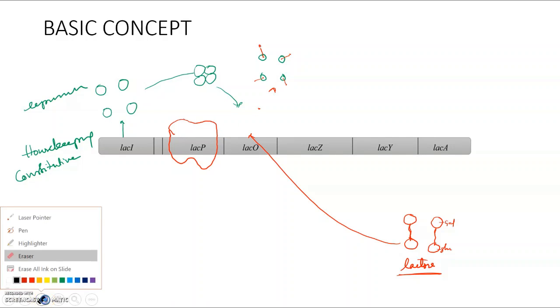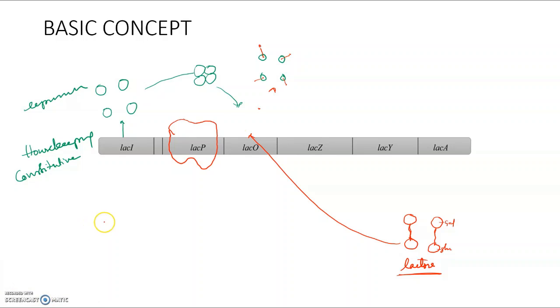When these repressor molecules are removed, RNA polymerase will start the transcription.